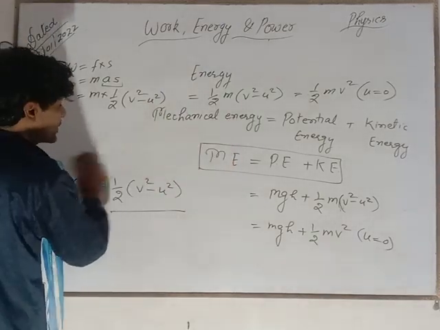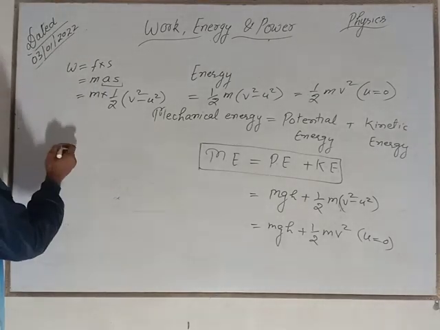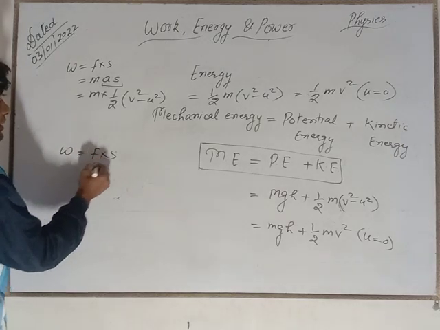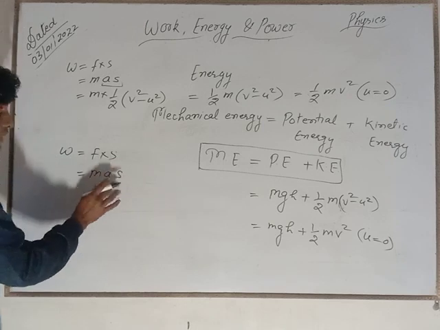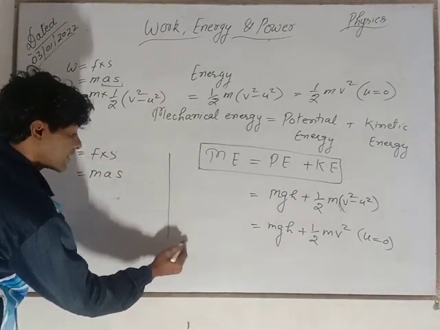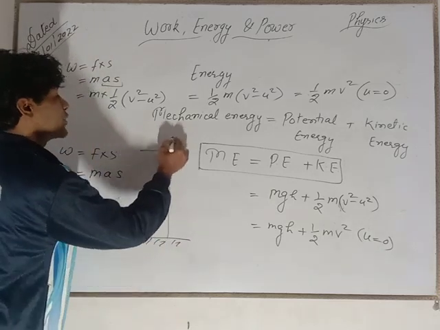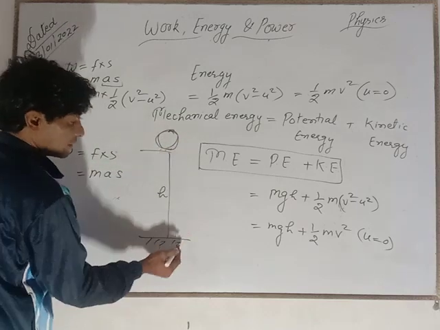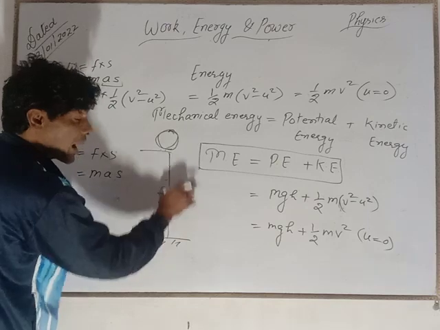Now I am showing about the potential energy. You know W is equal to F into S, force is equal to mass into acceleration into S, right? And suppose this is the ground and this is the height, some stone is just kept at this height h, then here is energy due to height.